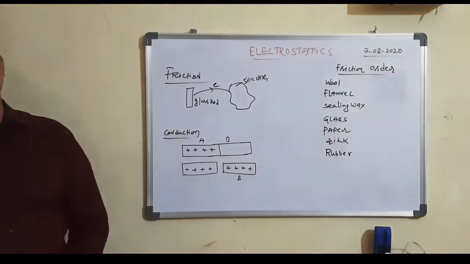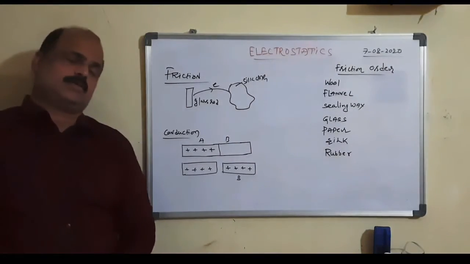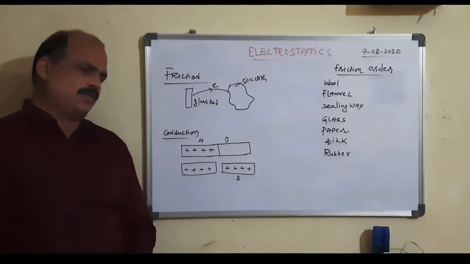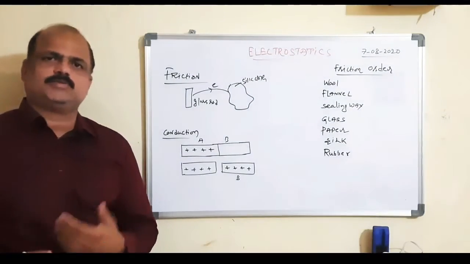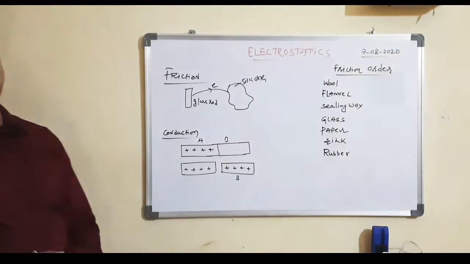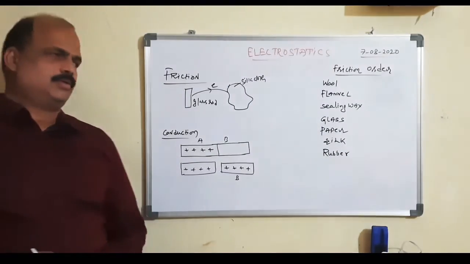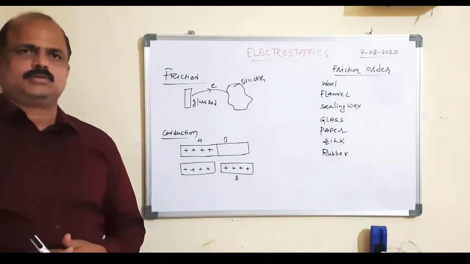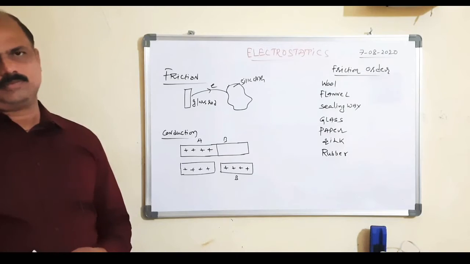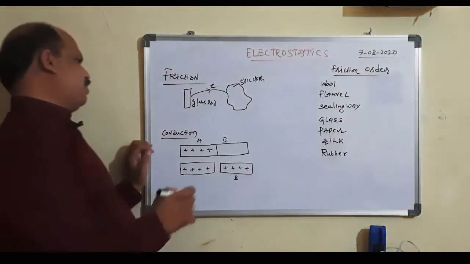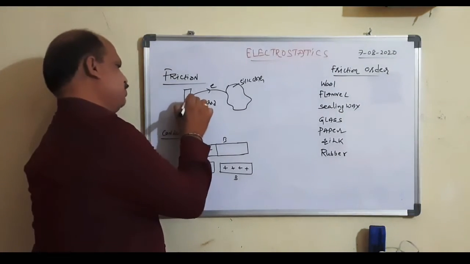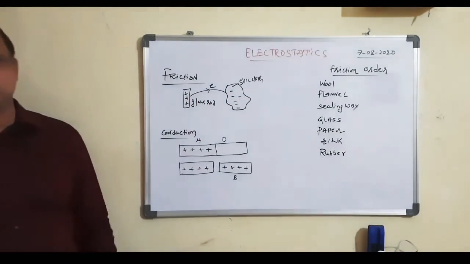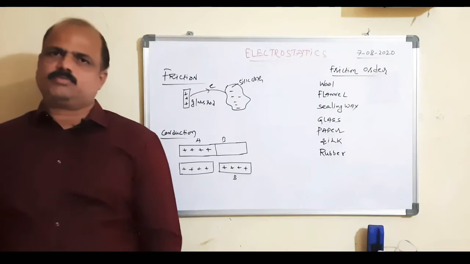What we discussed in the earlier class: the substance which loses electrons gets positively charged, and the substance which gains electrons gets negatively charged. So here the glass rod acquires a positive charge and the silk cloth acquires a negative charge. This method is called friction.